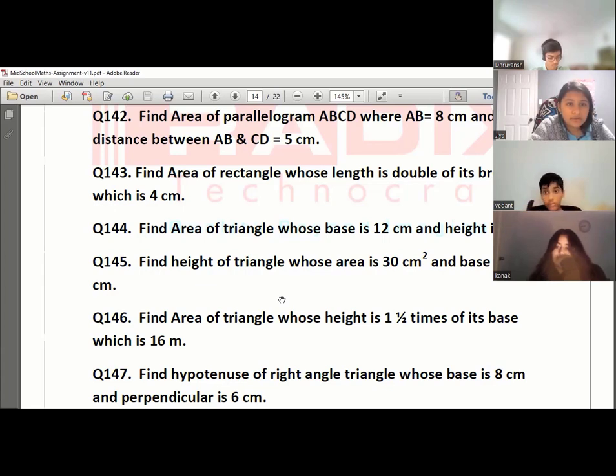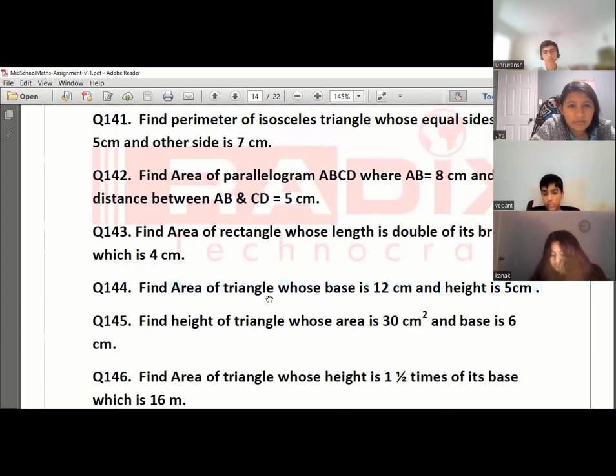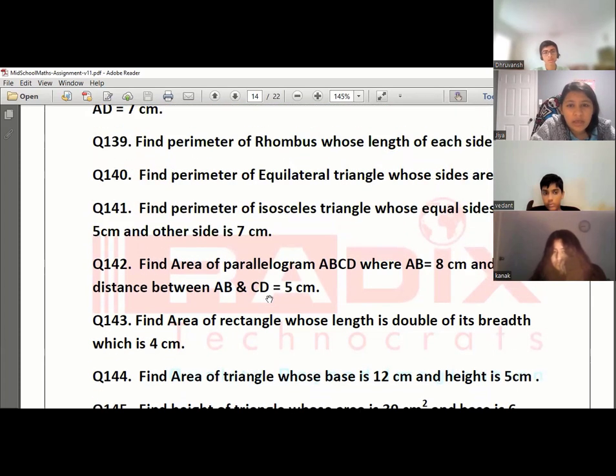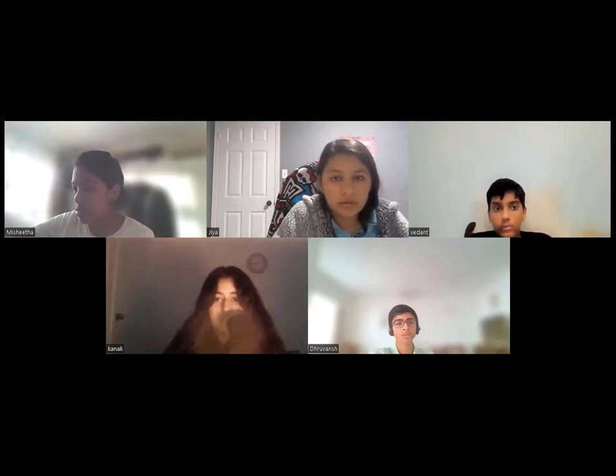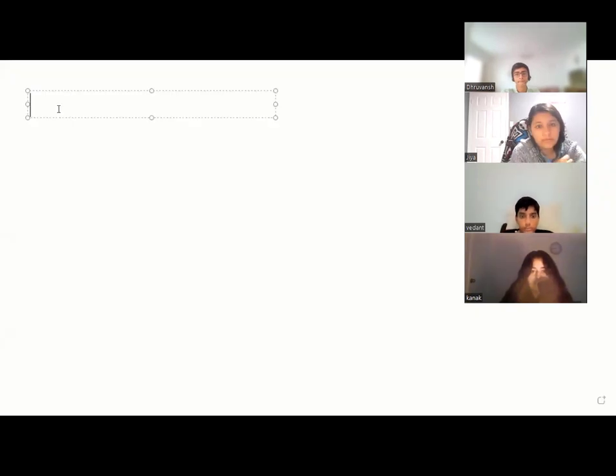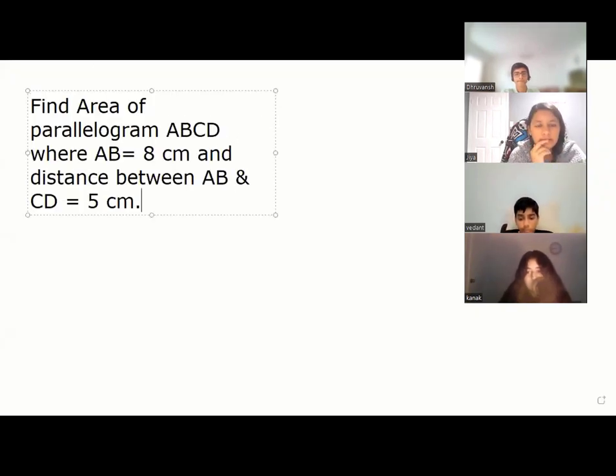I had confusion on 142 where it said find area of parallelogram. Area of parallelogram is base into height. I'll draw this on the whiteboard. So Jia, this will clarify this question as well as the previous one, how to draw the parallelogram. This is for everyone. So are you able to see the whiteboard, Jia? Jia, are you able to see my whiteboard?